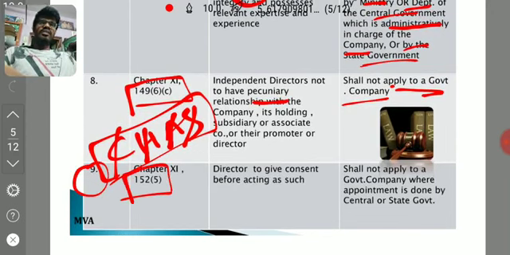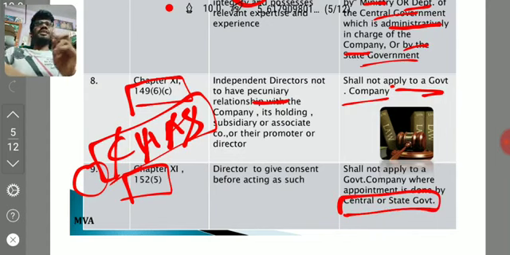Right. Coming to our 9th point, 152 subsection 5. What is 152 subsection 5? Okay, appointment. 152 is relating to appointment, rotation, etcetera. 152 subsection 5 relates to this: if a director is appointed, he has to give consent to the company. That company shall file it with the ROC, right? In that particular case, if it is a government company, if a director has been appointed, such consent shall not be required in case of government company. The same has been mentioned in the exemption list. It shall not apply to a government company where the appointment is done by the central government or state government. Only if the appointment is done by the central government or state government, then such director need not give consent to the company, and the company in return will file his director's consent with the ROC. That point is not applicable in this case if the director is appointed by central government or state government, right?